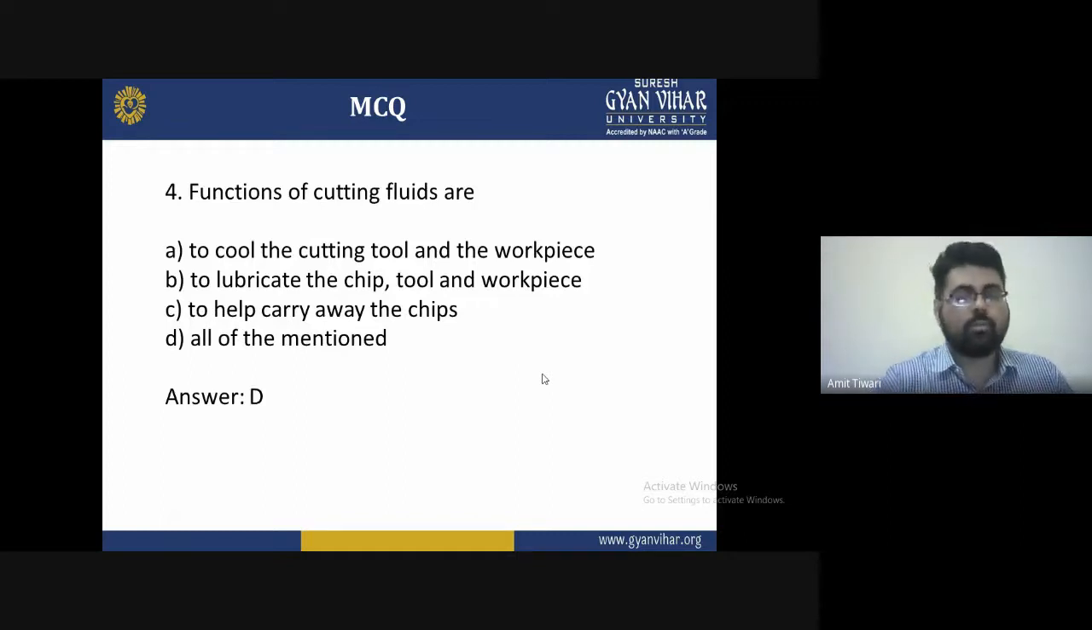Fourth, the function of the cutting fluid. The options are: A, to cool the cutting tool and the workpiece; B, to lubricate the tool and workpiece; C, to carry away the chips from the workpiece; D, all of the above. So we require these for machining, step by step, to maintain the quality of the workpiece and the tool life, and for maintaining the structure. I hope you can understand all the terms and conditions.